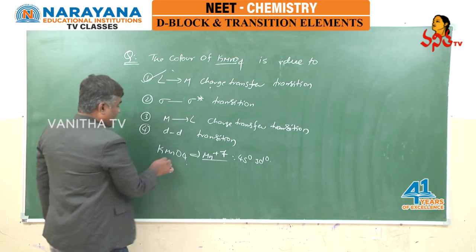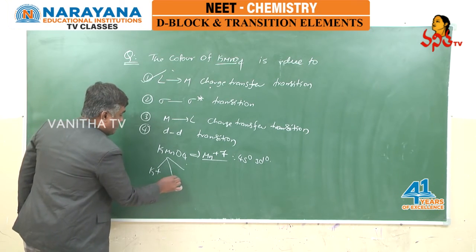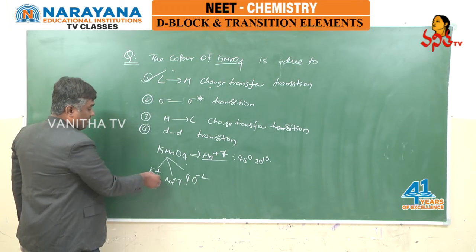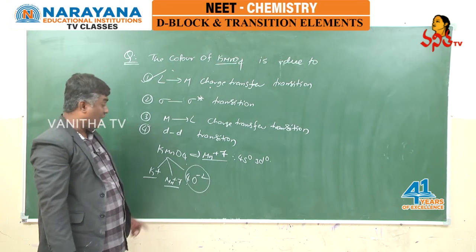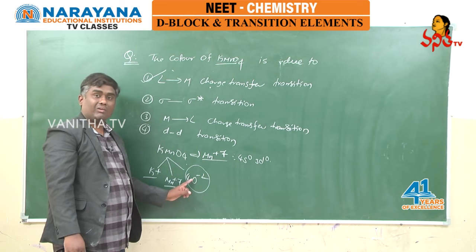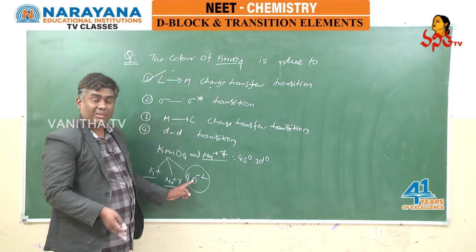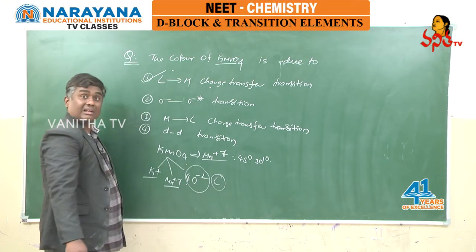If you break this into 3 species, that is K plus, Mn plus 7 and 4 O minus 2. Mn plus 7 is electron deficient, while the anion is electron rich and negatively charged, which means it has more electron density. So it can be considered as a ligand.